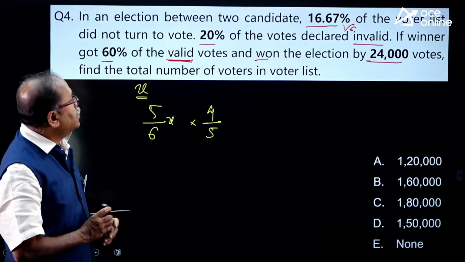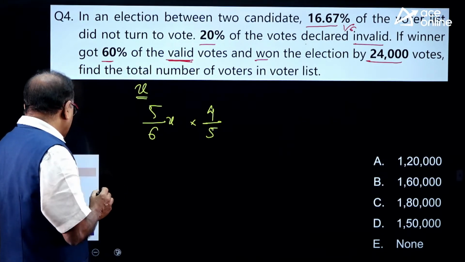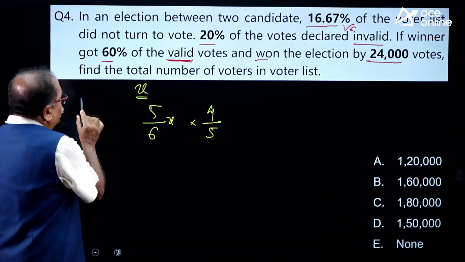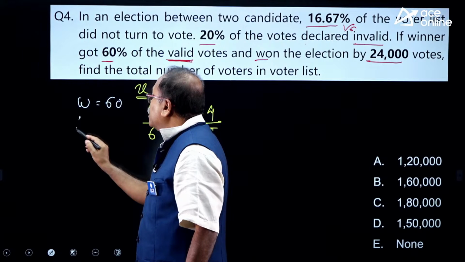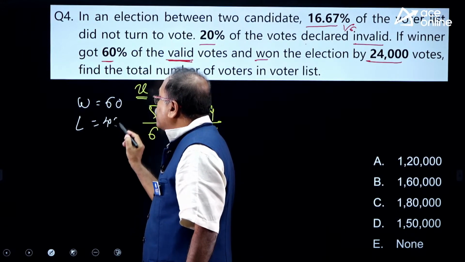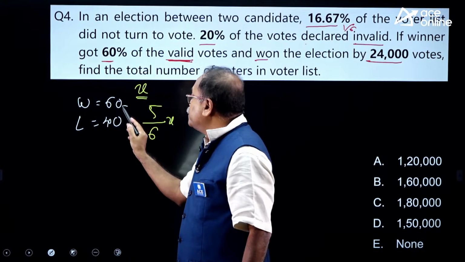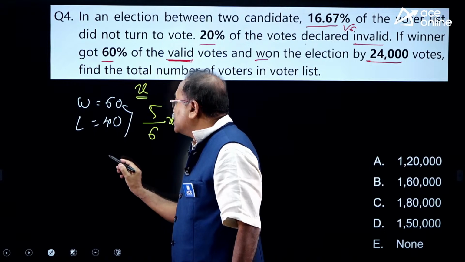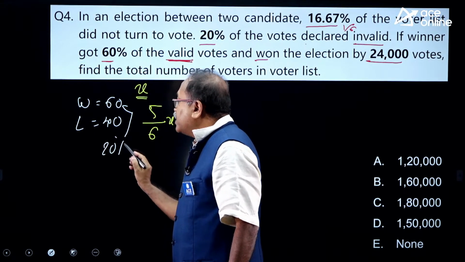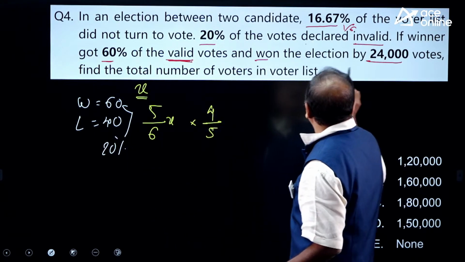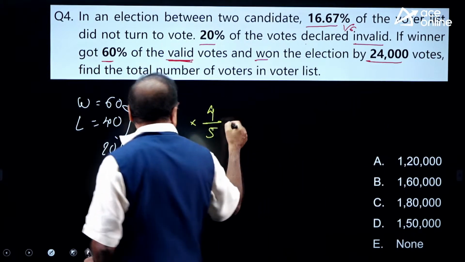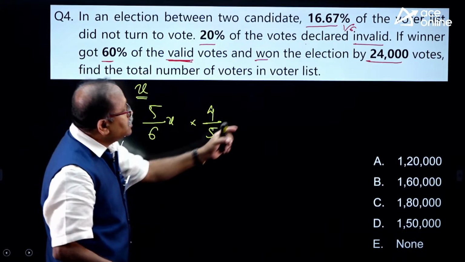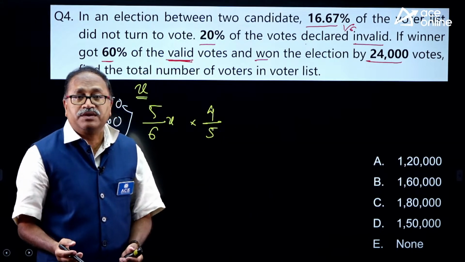I will make it very short. If the winner got 60%, then the loser got 40% of the valid vote, and the difference between these two is 20% of the valid vote, and the winner got elected by 24,000. So 20% of this valid vote is equal to 24,000.